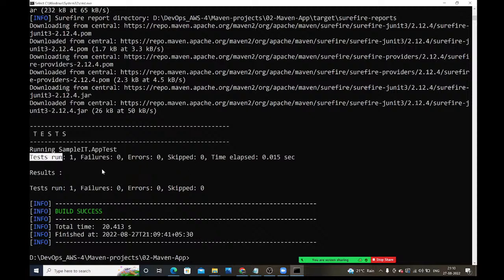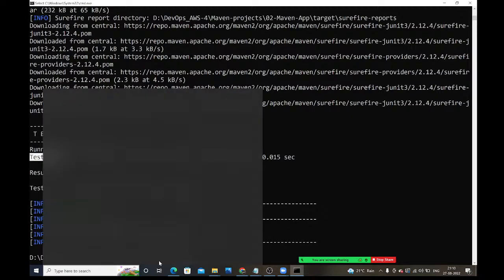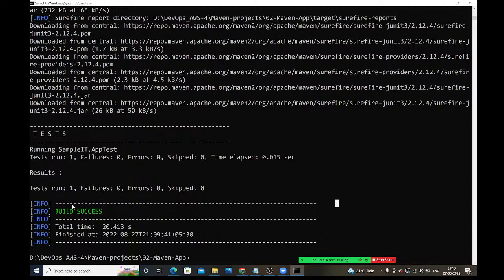Zero skipped. If any failures or errors are there, our application won't get deployed into the servers. Before deploying the application, SonarQube will check all these things: whether all test cases are running properly or not, and whether you are following the coding standards properly or not.